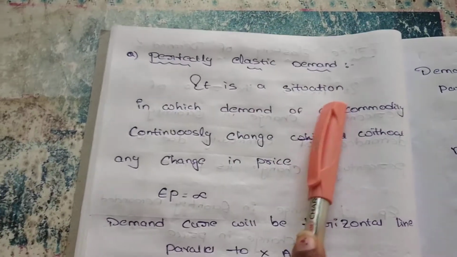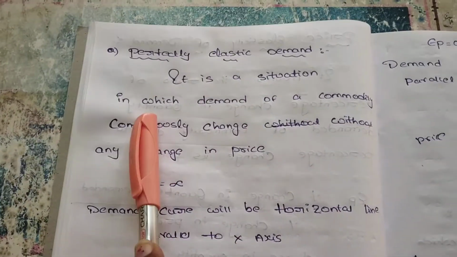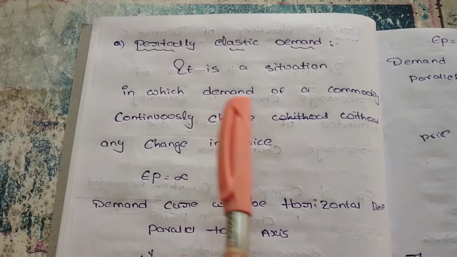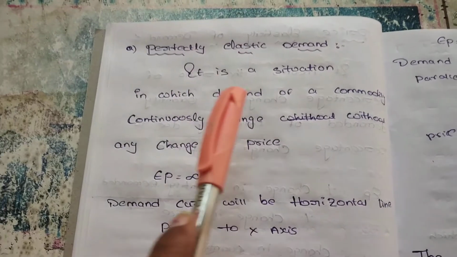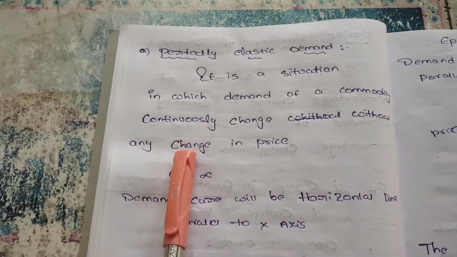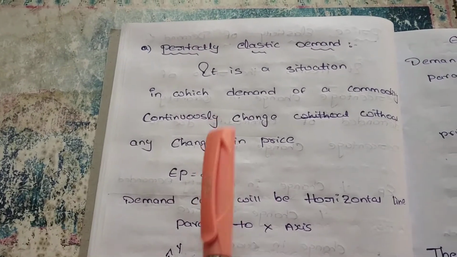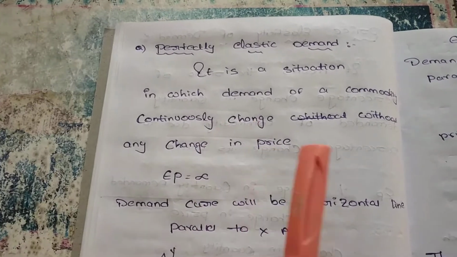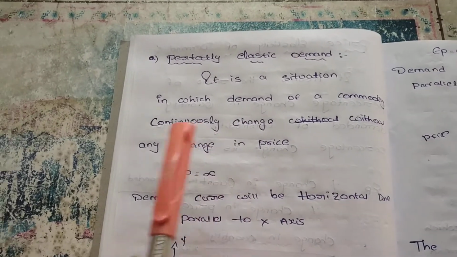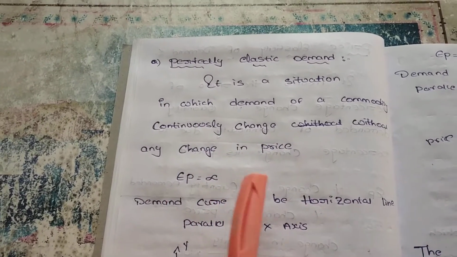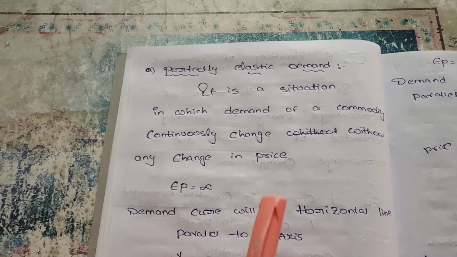Perfectly elastic demand. What is a perfectly elastic demand? It is a situation in which the demand of a commodity continuously changes without any change in price. Perfectly elastic means demand is continuously changing, increasing or decreasing, but there is no change in price. So we can say this type of demand is known as perfectly elastic demand.